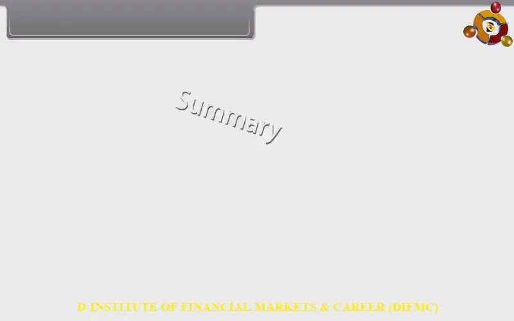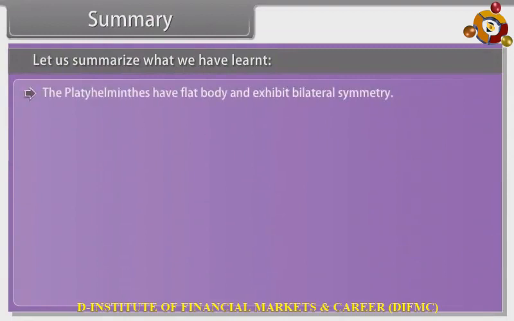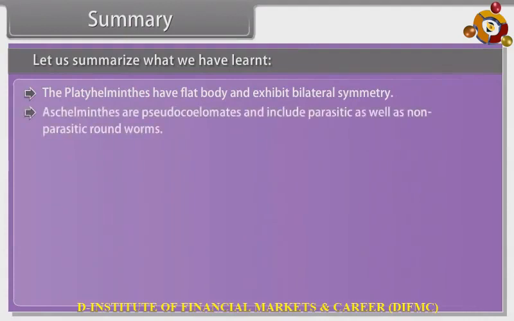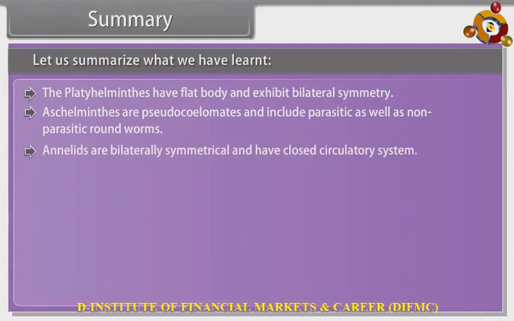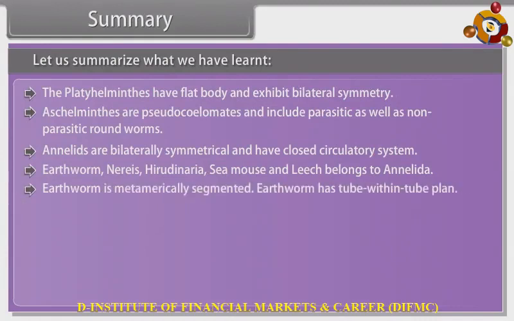Summary. Let us summarize what we have learned. The platyhelminthes have flat body and exhibit bilateral symmetry. Aschelminthes are pseudocoelomates and include parasitic as well as non-parasitic roundworms. Annelids are bilaterally symmetrical and have closed circulatory system. Earthworms, Nereis, Hirudinaria, sea mouse and leech belong to Annelida. Earthworm is metamerically segmented. Earthworm has tube within tube plan.